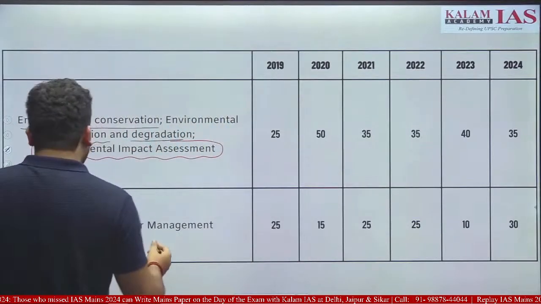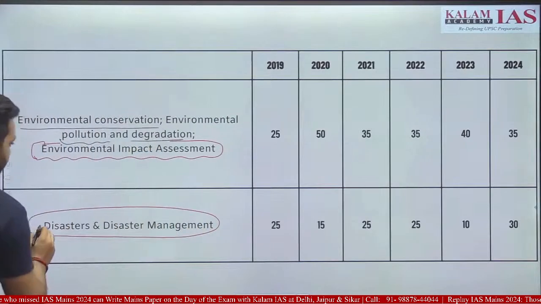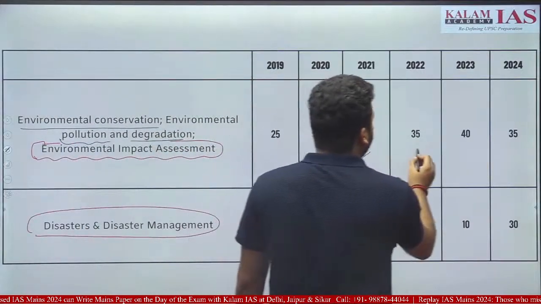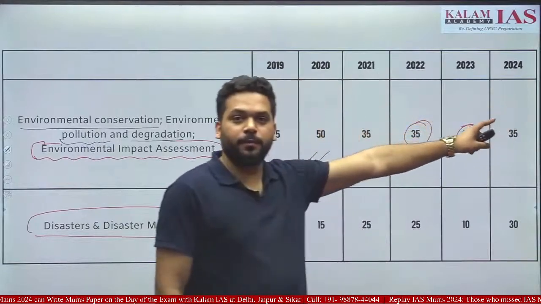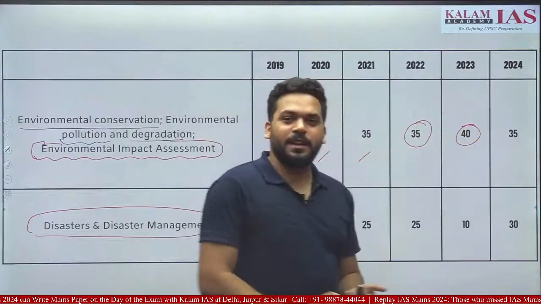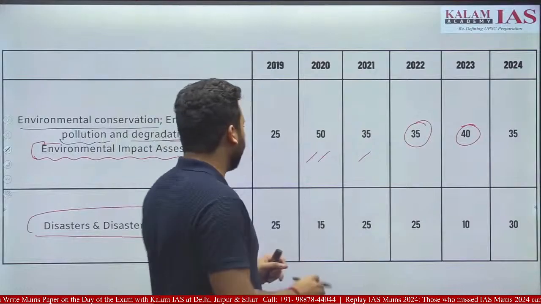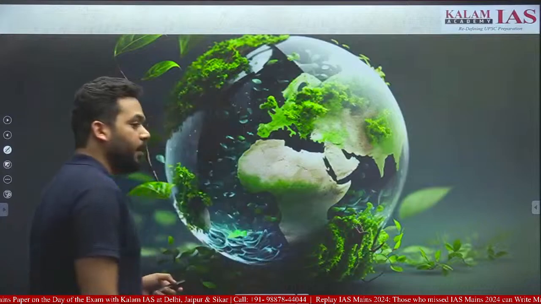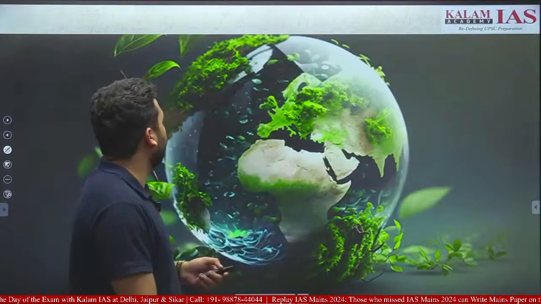Again, in disaster management, the theme is very wide: disaster and disaster management. If we see the trend of marks in 2022, 2023, and 2024, almost equal weightage is given to both disaster management as well as the environment section. So this is the trend. Let's continue. We are going to start with the trend analysis of the environment section first, and later we will do the disaster management part.